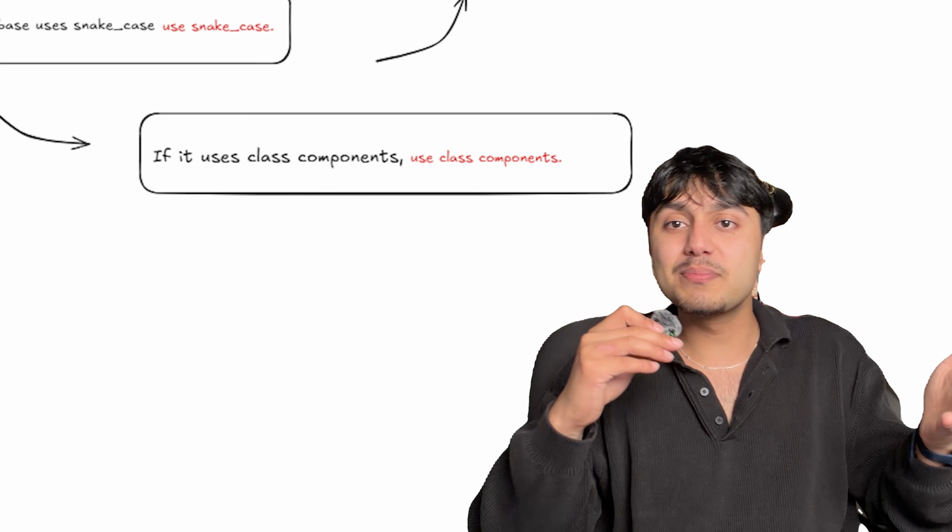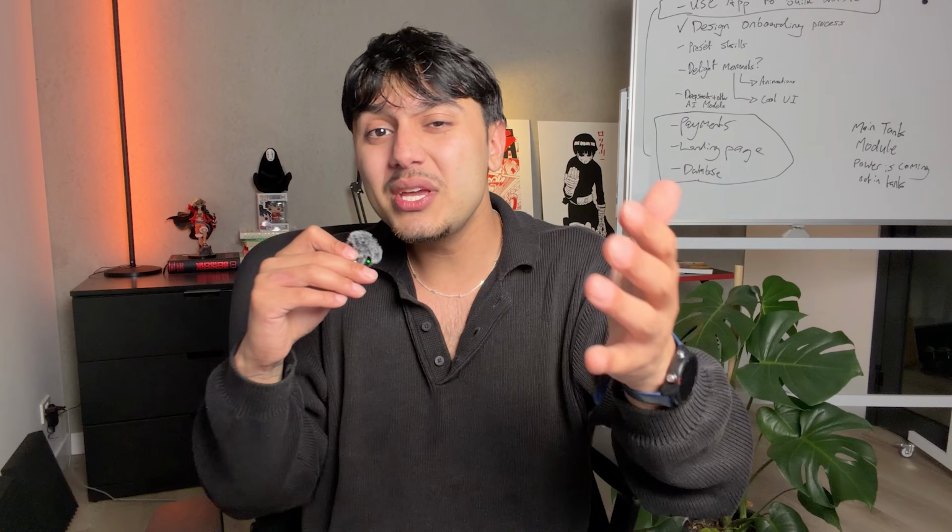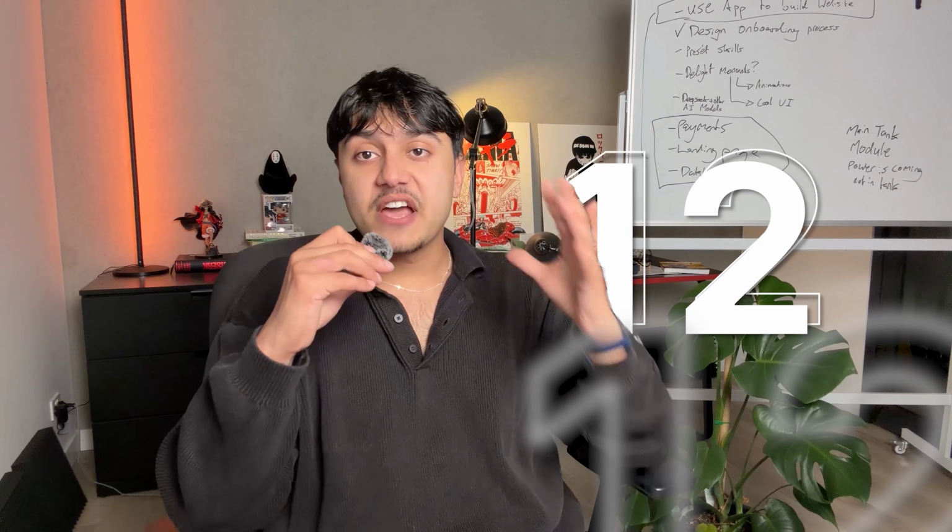The rule is if the codebase uses snake_case, use snake_case. If it uses class components, use class components. If it has a weird file structure, match it. Inside an existing codebase, matching the style matters more than having better taste. If Claude thinks the convention is bad, it can say that, but it can't quietly create its own style. That's the problem.